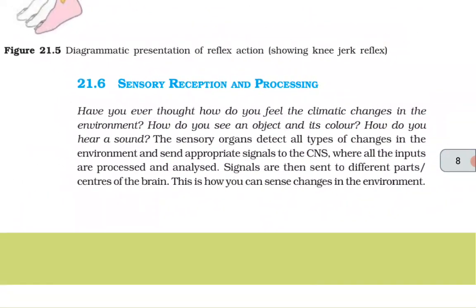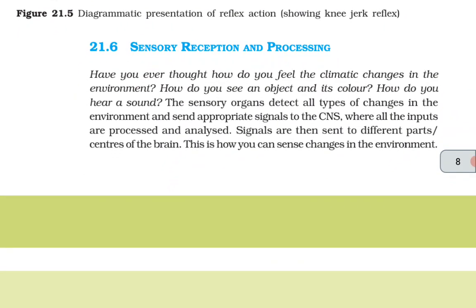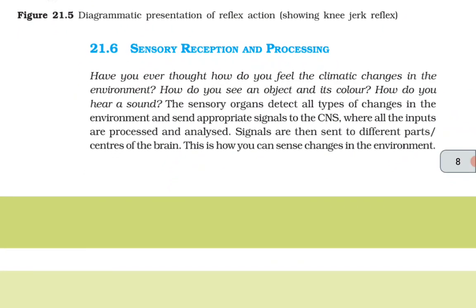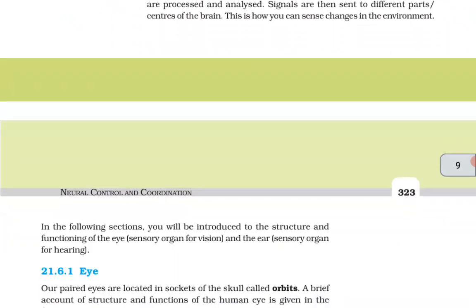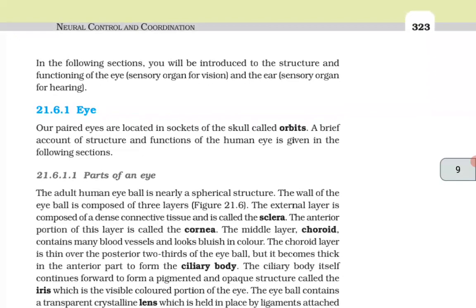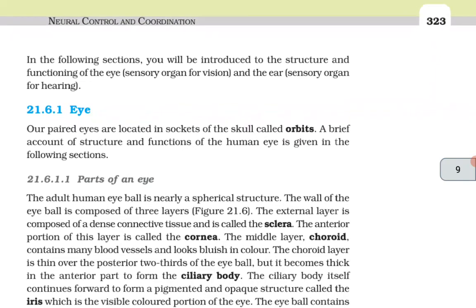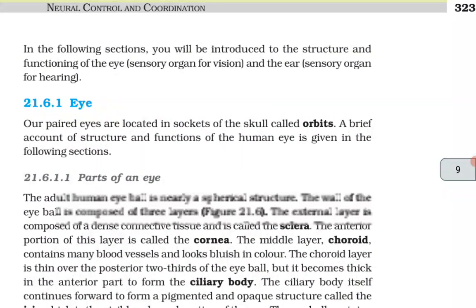Sensory reception and processing. Have you ever thought how you feel the climatic changes in the environment? How do you see an object and its color? How do you hear a sound? The sensory organs detect all types of changes in the environment and send appropriate signals to the CNS, where all the inputs are processed and analyzed. The signals are then sent to different parts or centers of the brain. This is how you can sense changes in the environment. In the following sections, you will be introduced to the structure and functioning of the eye, sensory organ for vision, and ear, sensory organ for hearing.